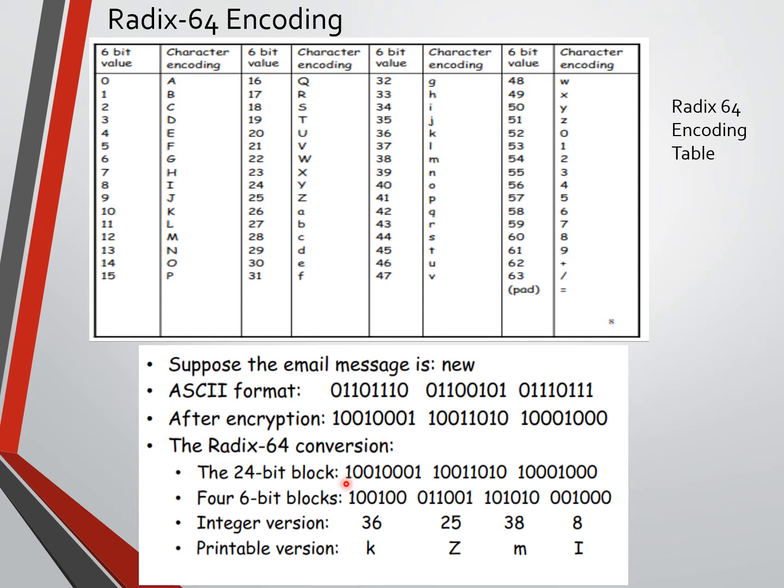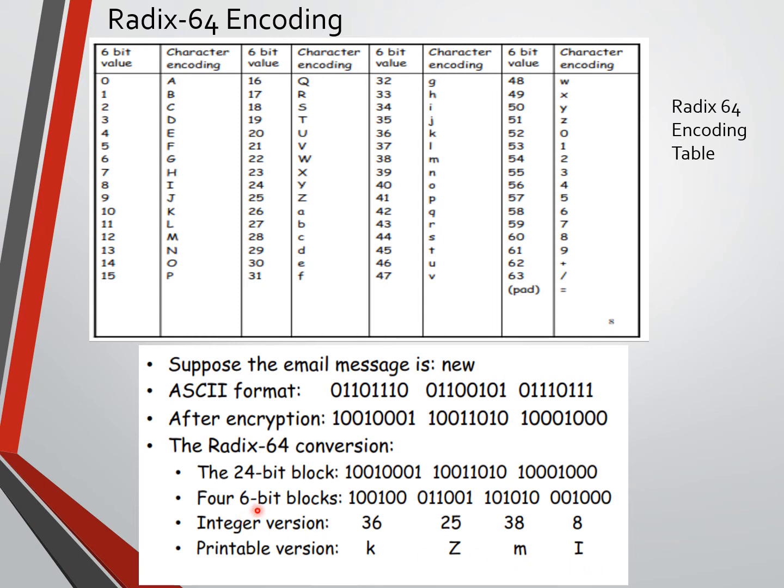Let's see first. Encrypted data is binary, 3 bytes. 3 bytes means 8 into 3, 24 bits. So here 8 bits, here again 8 bits, here 8 bits, 3 bytes of data. We are converting these 3 bytes of encrypted data to 4 printable characters. What are those printable characters? Small k, capital Z, small m and small i.